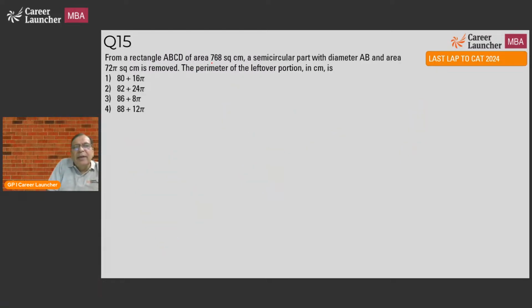From a rectangle ABCD, area 768 square centimeter, a semicircular part with diameter AB and area 72 pi is removed. What is the perimeter of the leftover portion? Okay, so we have a rectangle ABCD, with diameter AB, okay, A, B, C, D. So this is removed. And what is the area of this? The area of this is 72 pi. Okay. The perimeter of the leftover portion.